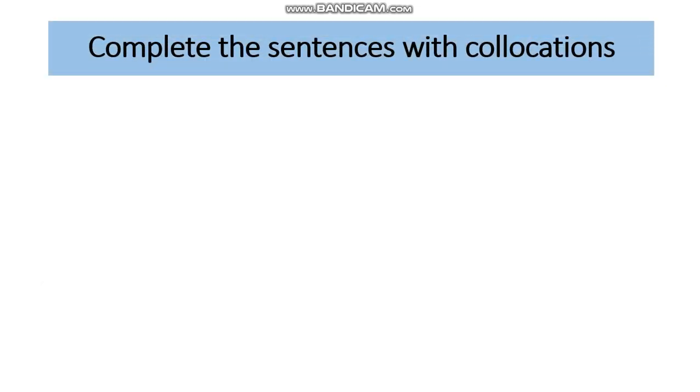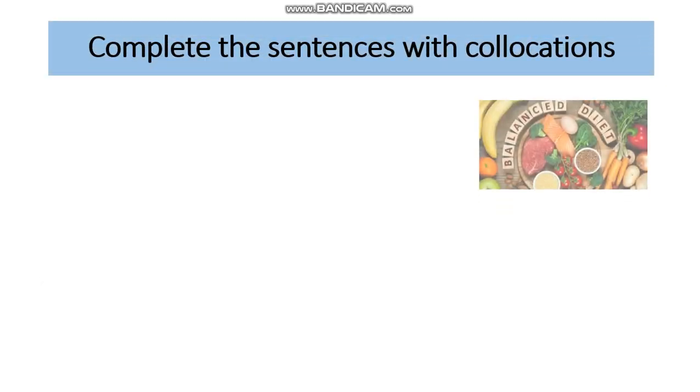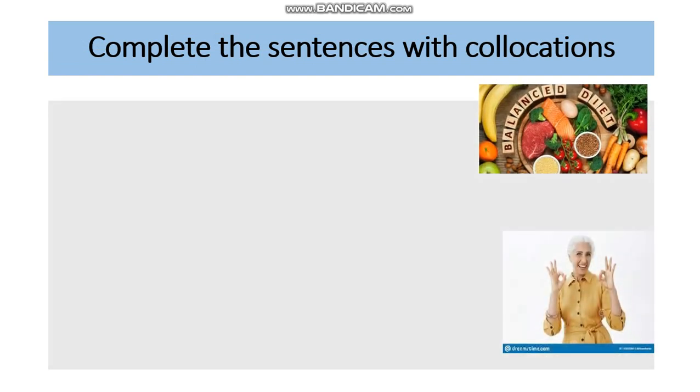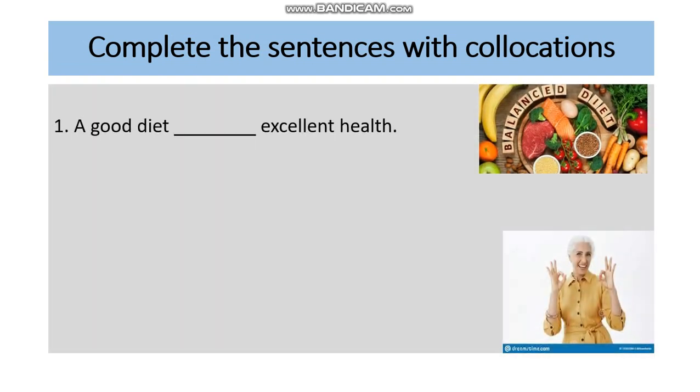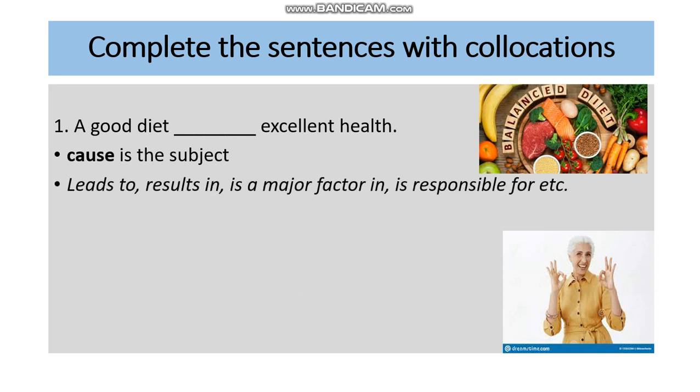Now let's see how these collocations work in the sentences. Read the example sentence and decide whether it expresses cause or effect. It is obvious that good diet is the reason for having excellent health. So cause is the subject of the sentence, and it is a good idea to use one of these collocations. For example, a good diet leads to excellent health.